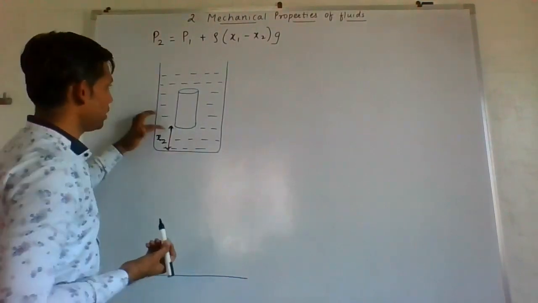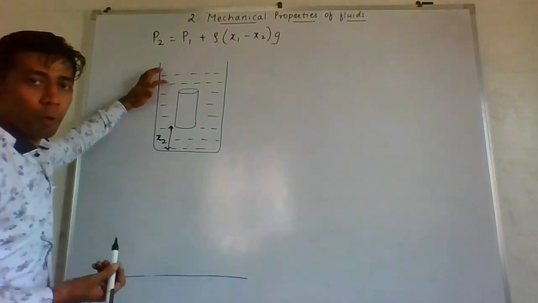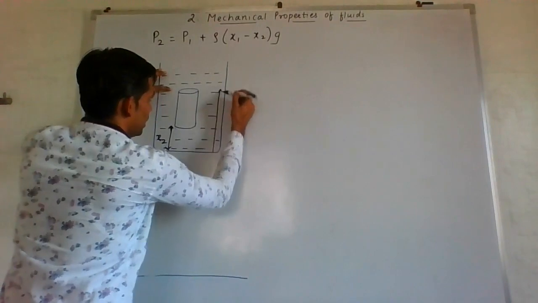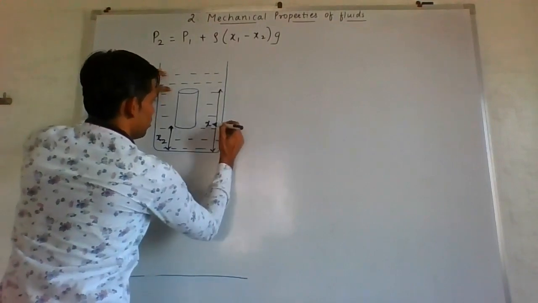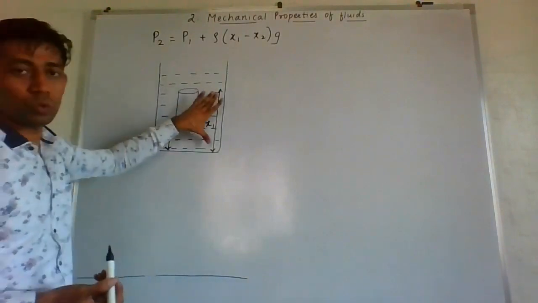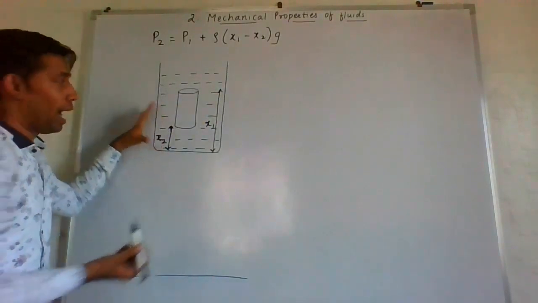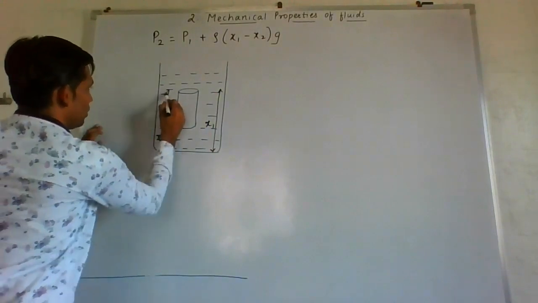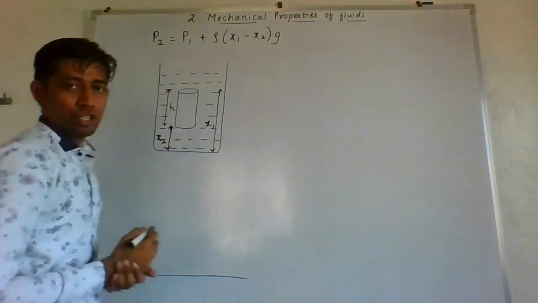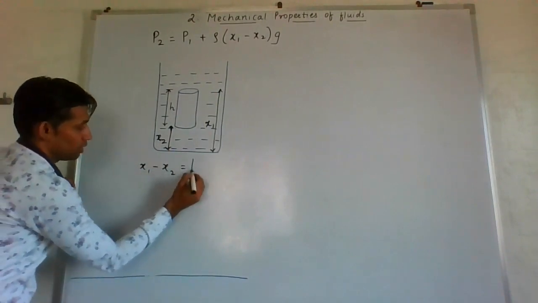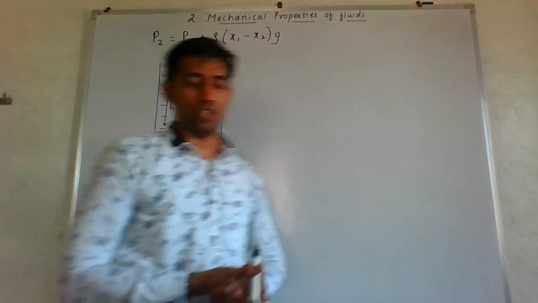From this bottom till this top point of the cylinder is termed as x1. So when you subtract x1 minus x2, I hope you can understand, you will get this height of the cylinder which is our h.